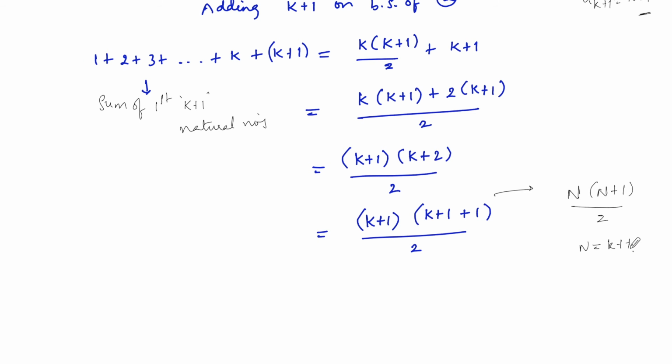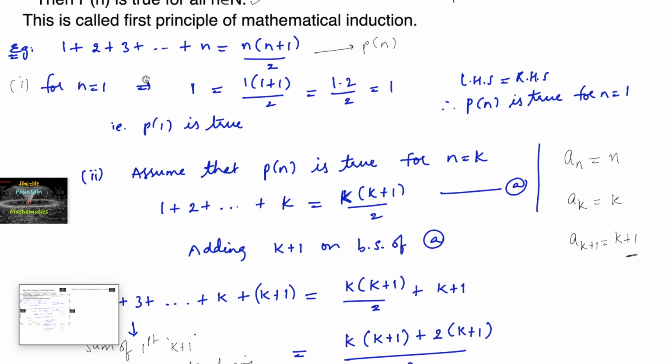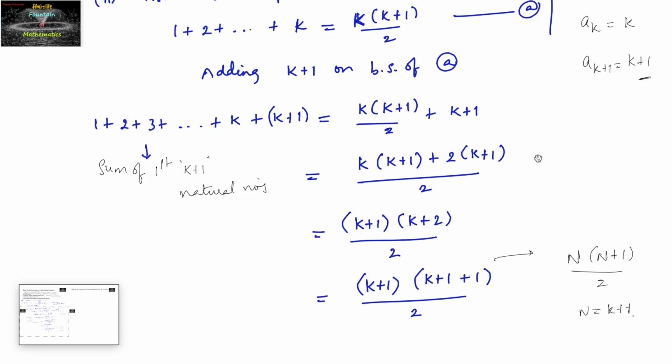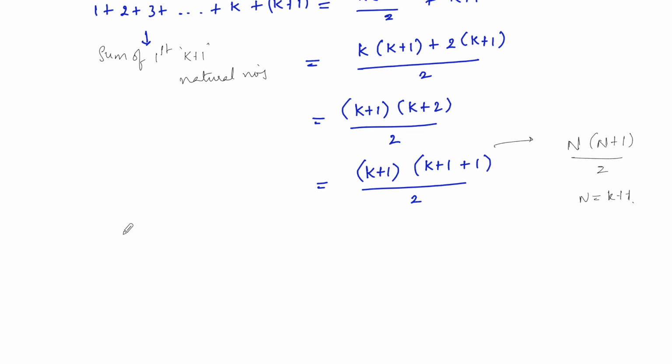Which is also satisfying our given statement: the sum of first natural numbers up to n is equal to n into n plus 1 by 2; up to k it is k into k plus 1 by 2; up to k plus 1 it is nothing but k plus 1 into k plus 1 plus 1 by 2. So clearly we can say that P of n is true for n equal to k plus 1.